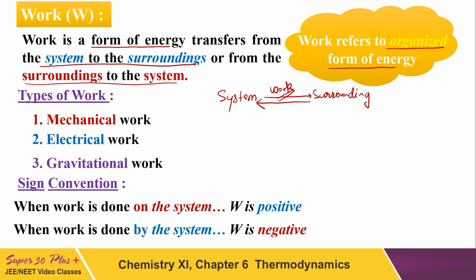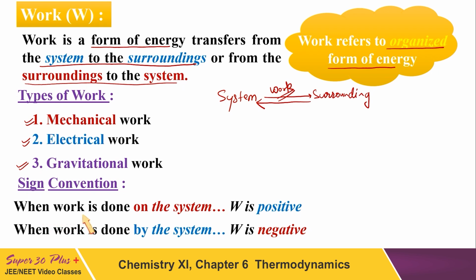There are two kinds of work. One is mechanical work, another is electric work. There is a third one also, although its occurrence is very small, the gravitational work. You will see very small involvement of gravitational work in chemistry. As far as physics is concerned, you will see a lot of work with gravitational energy. And work is also of two types.